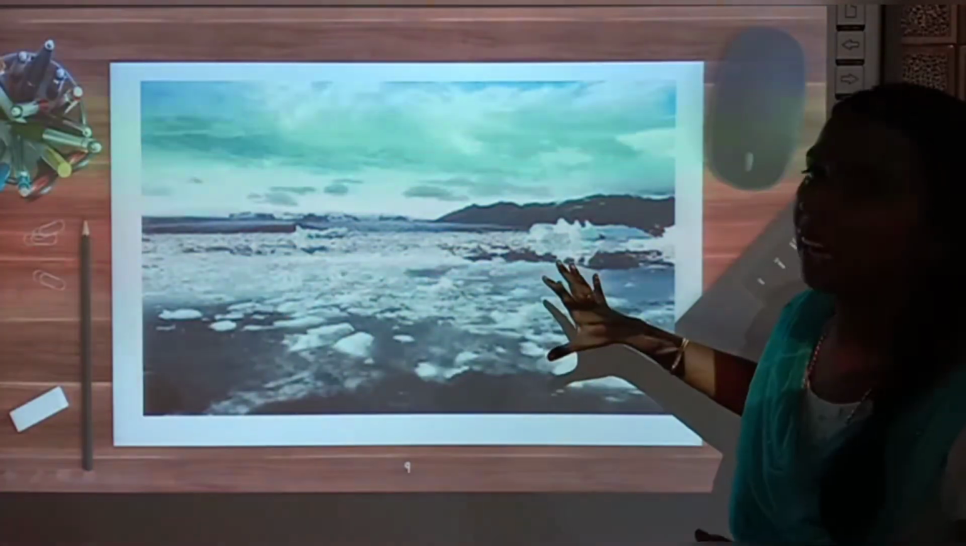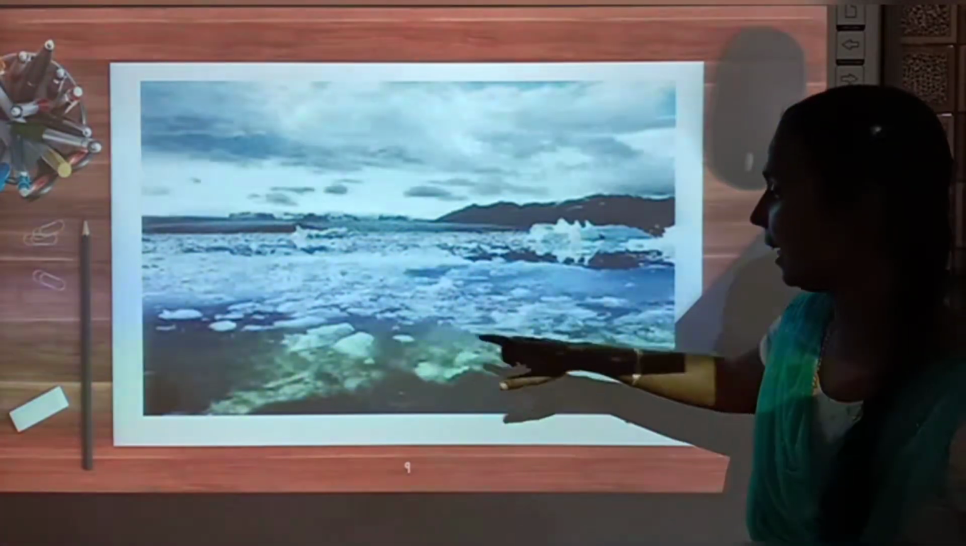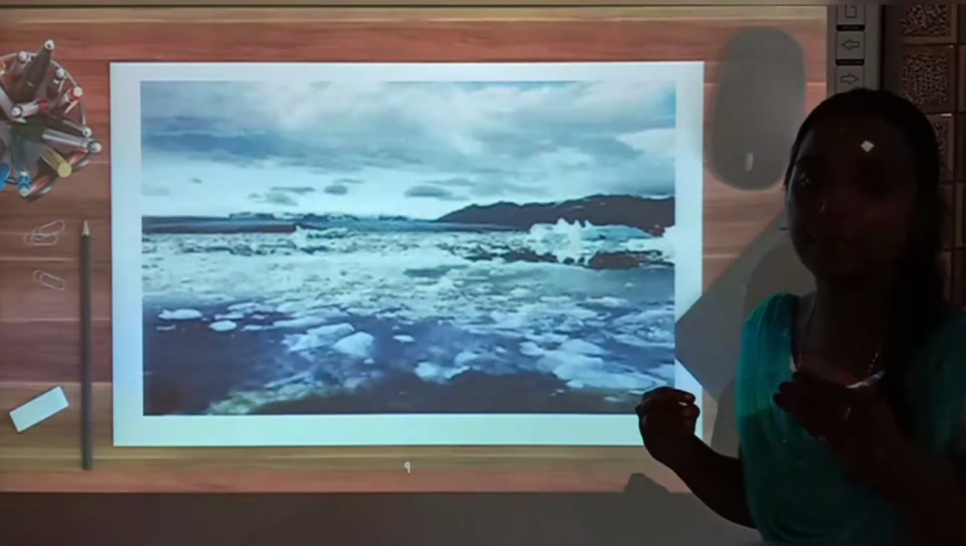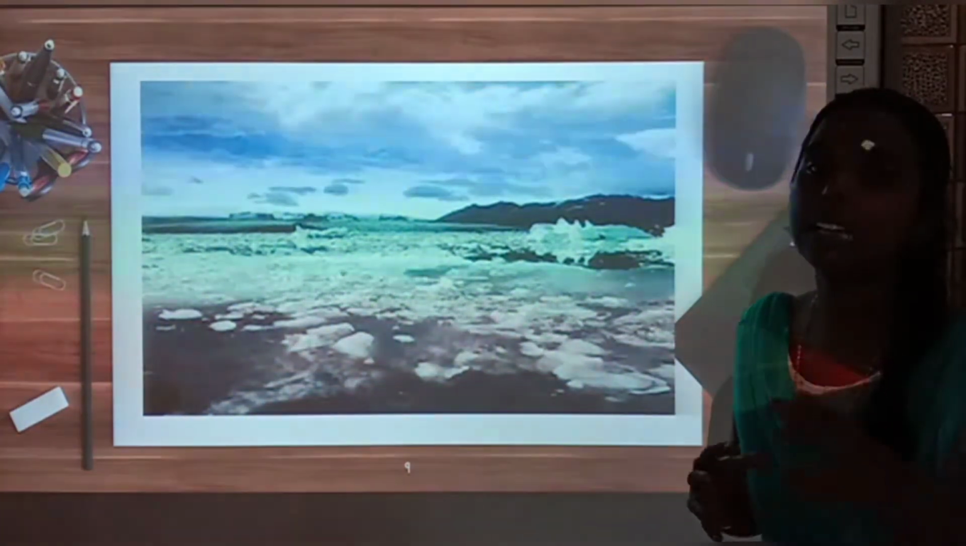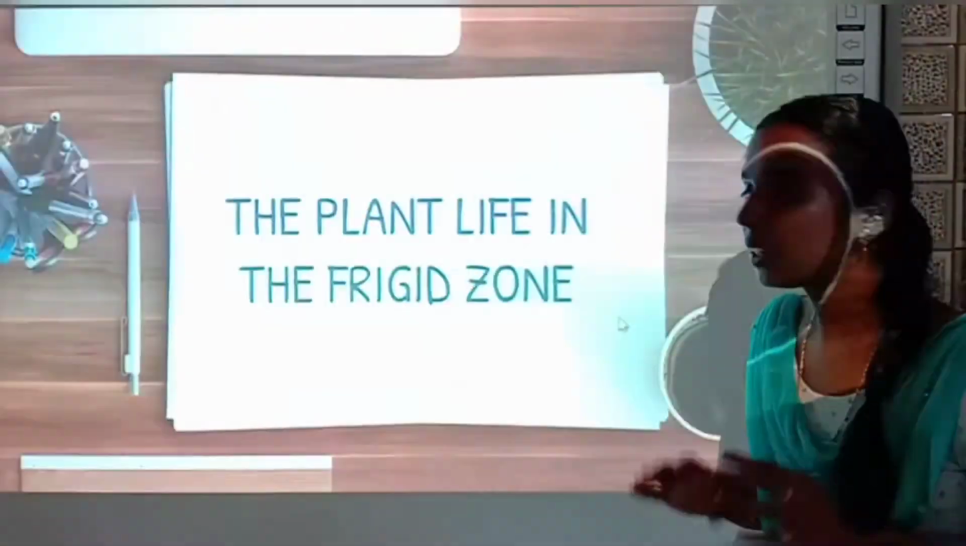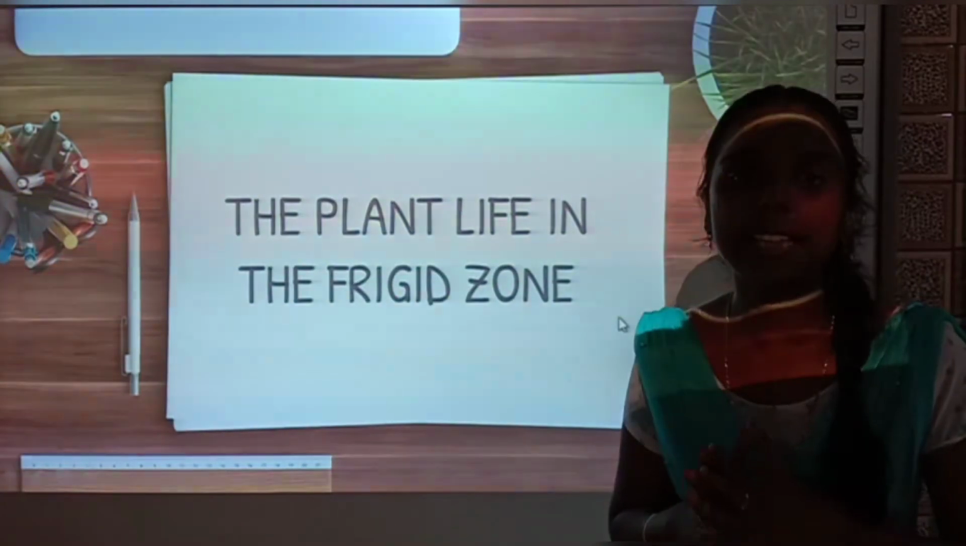So this is how Antarctica looks in the summer season. Here see, all the ice is starting to melt, right? In summer season, as the sun is visible, the ice will start melting. So that's all about the climate in the frigid zone.